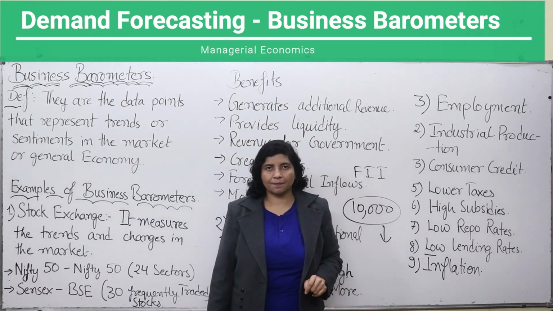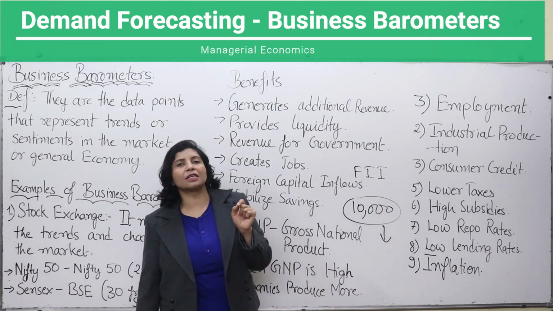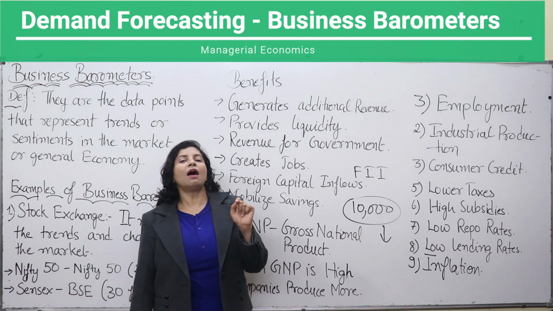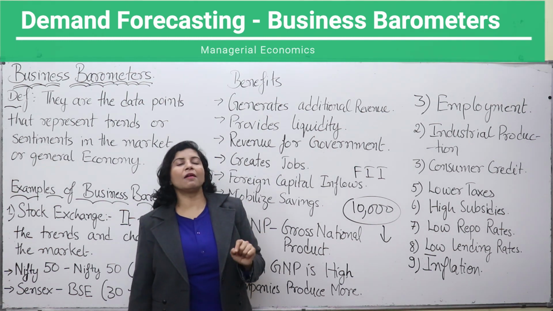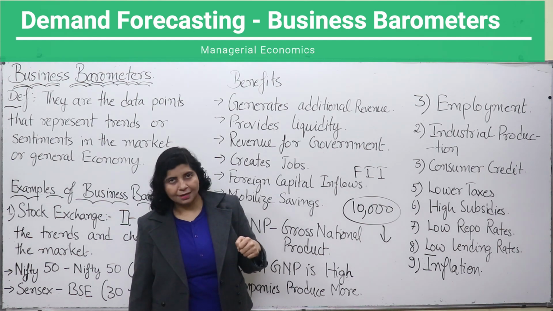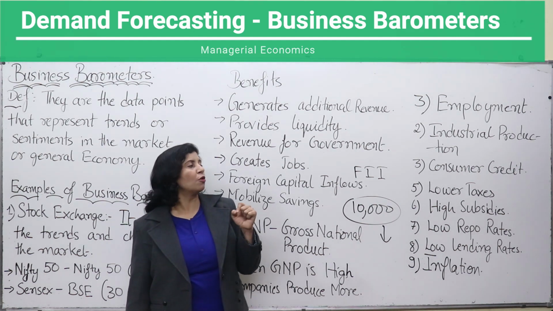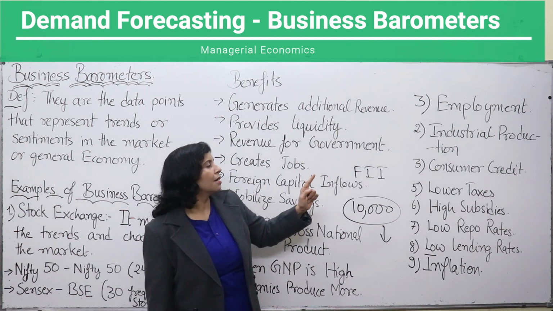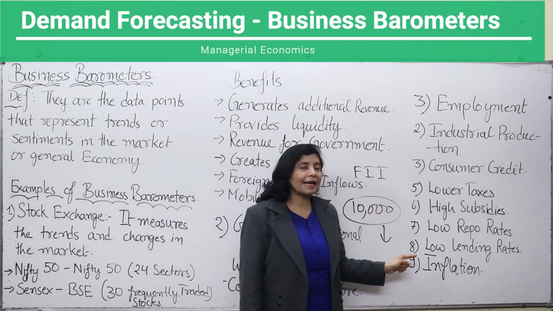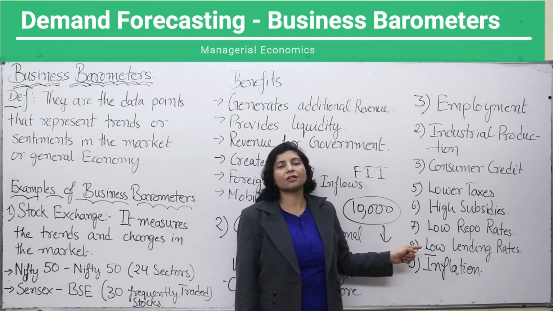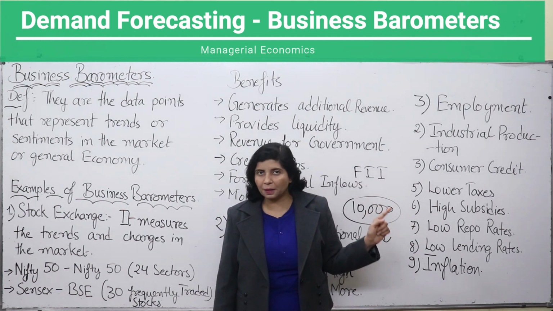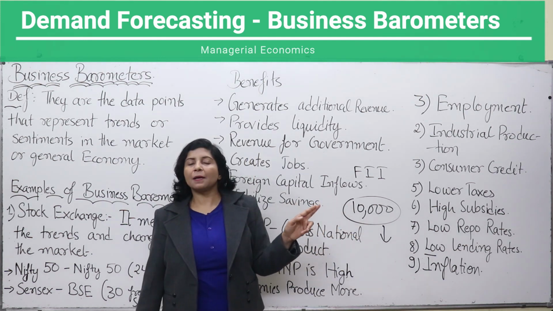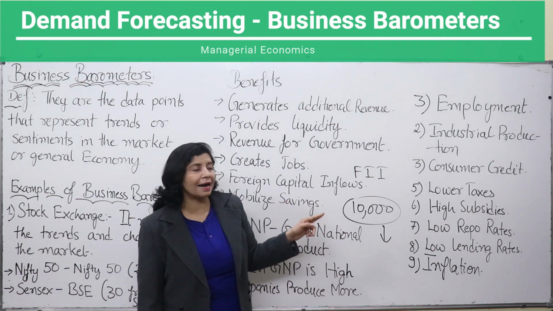Then lower taxes. If the government of any nation is imposing a lesser amount of taxes, the percentage of taxes is less on goods and services. If income tax is less, in that case, people will be left with more income in their pockets. They will have more consumer power, more purchasing power, and they can buy more goods and services. That means demand will again be high if taxes are lower. Again, where there are high subsidies provided by the government to the poor class or the general public on different goods and services, in that case also people will demand more in the markets and there will be high demand.